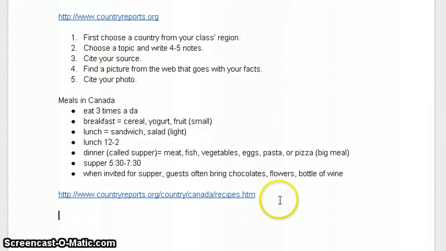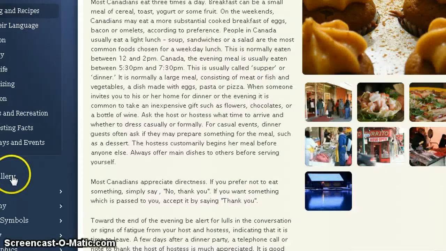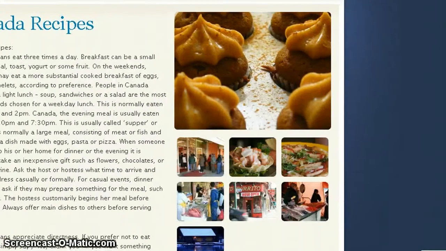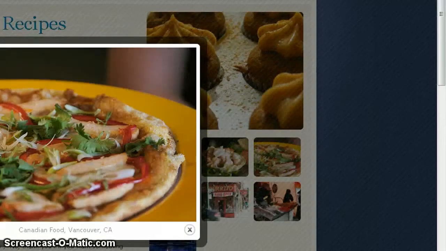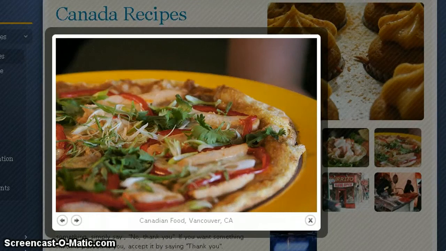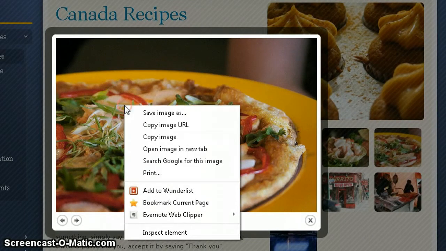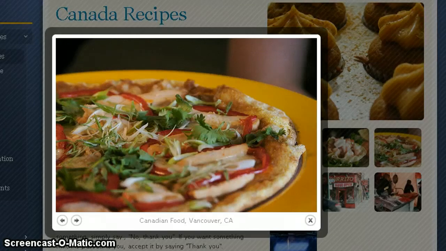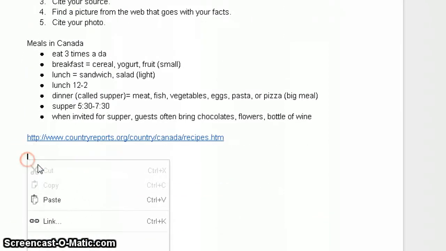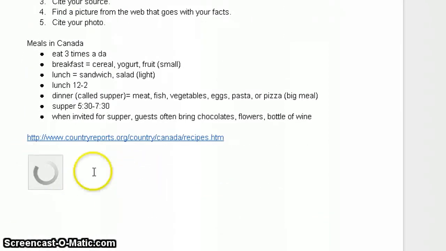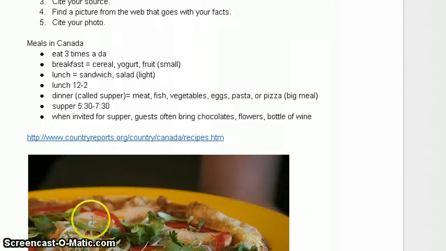So let me go back to my Canada page. I have many photo options. I think this one makes more sense because I did talk about pizza. Once I've clicked and selected my photo, I can right click on top of the photo and go down where it says copy image. So I'll do that first, go back to my writing, move you down a little here, right click and paste. So then my image in a little bit should appear.